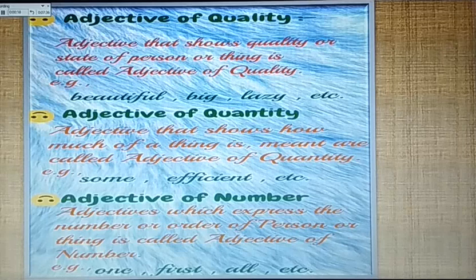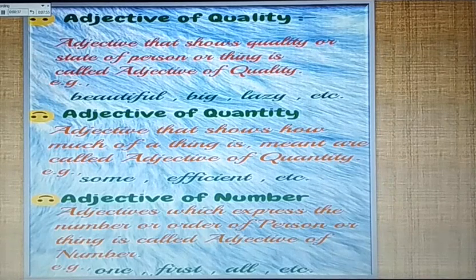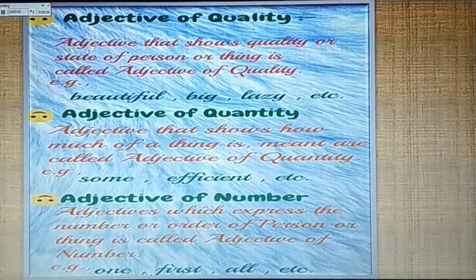Second, adjective of quantity. Adjectives that show how much of a thing is meant are called adjectives of quantity. For example, some, sufficient, etc. Third, adjective of number. Adjectives which show the number or order of a person or thing are called adjectives of number. For example, one, first, second, all, etc.